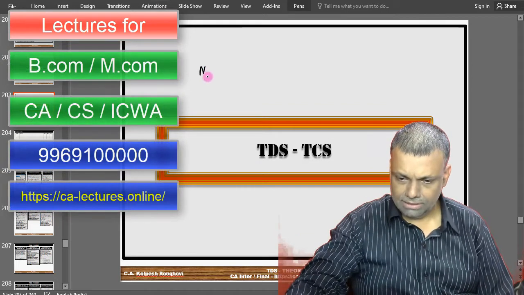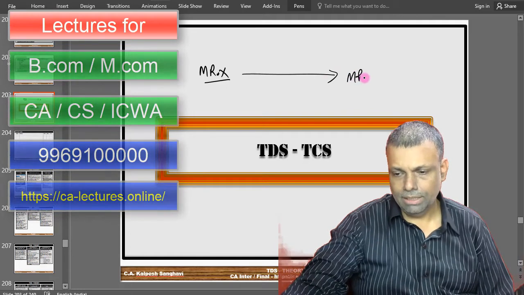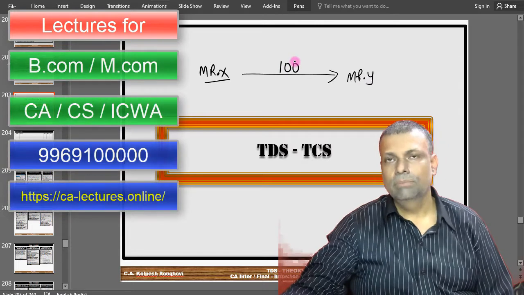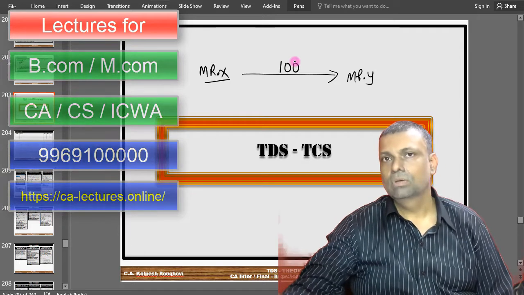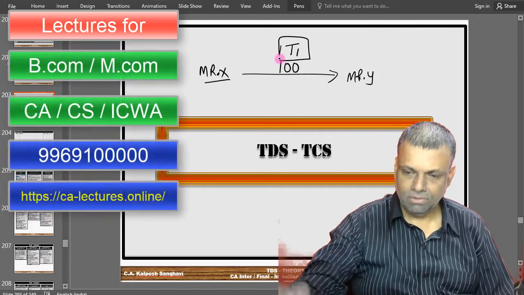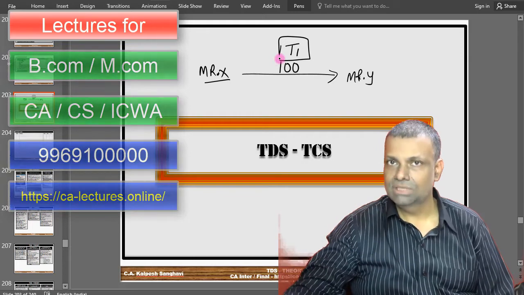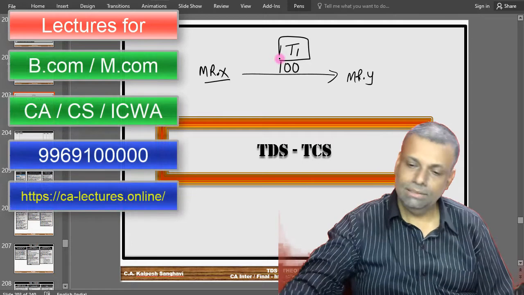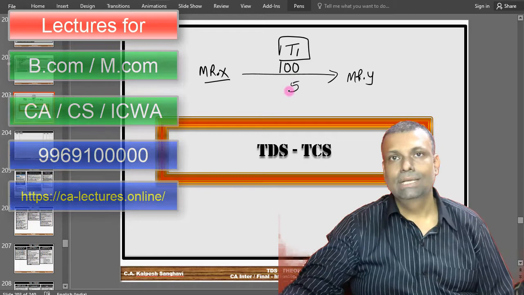Okay, say for example Mr. X makes certain payments to Mr. Y, and Mr. X supposing has to pay 100 rupees. Okay, all illustrative things. Supposing Mr. X has to pay to Mr. Y 100 rupees for a transaction, say for example transaction T1. Okay, and supposing if this particular chapter is applicable, that means if the TDS provisions are applicable, then the law will say, and the law will make the provision that out of this money, some amount has to be deducted. Supposing 5 rupees has to be deducted.